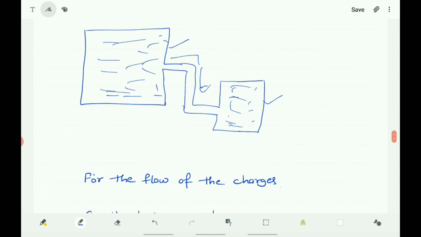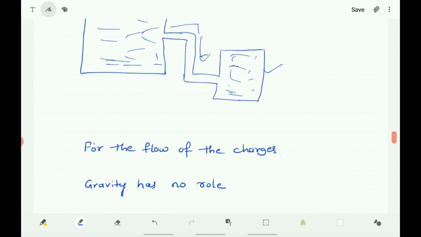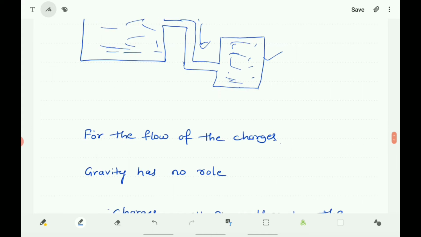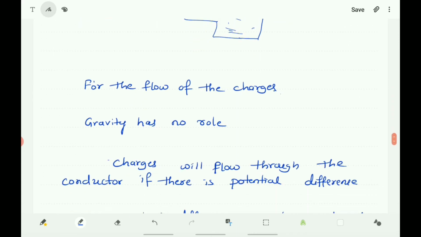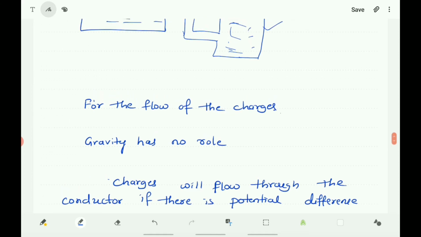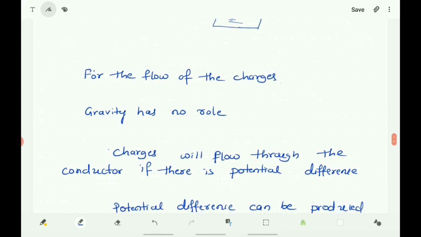In the same way, for the flow of the charges also there must be an electric pressure difference. If there is an electric pressure difference, then there is a chance of flow of the charges. And you know that gravity has no role in the flow of charges. Charges will flow through the conductor if there is a potential difference. That is, charge pressure is called the electric potential and charge pressure difference is called the potential difference.